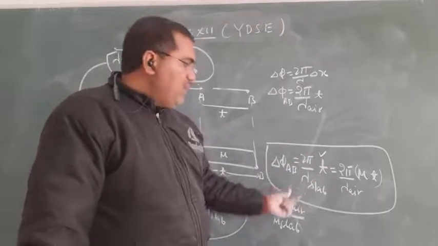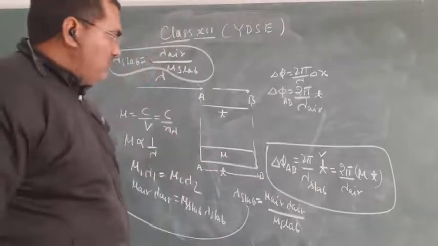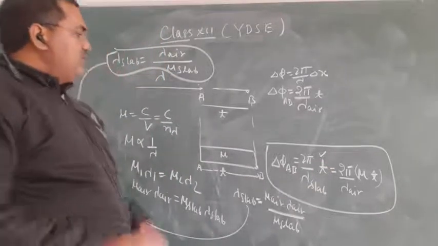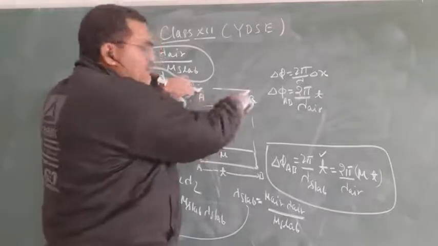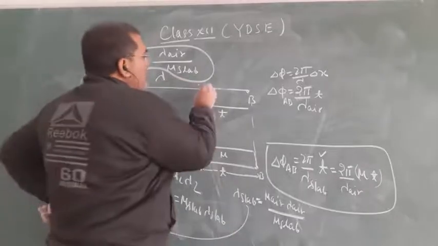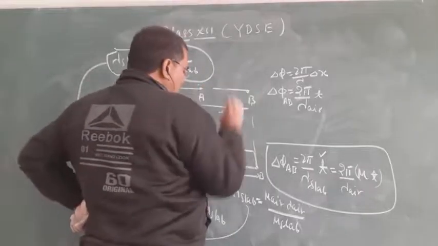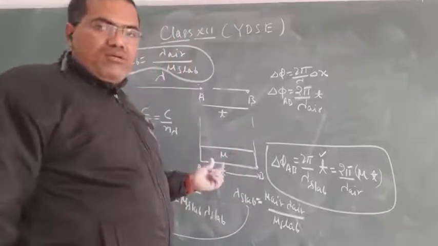So you can replace the medium with air. Very important point: you see here that the speed in air is more than in a medium. So in air the wave travels more, but in a medium the wave travels less.